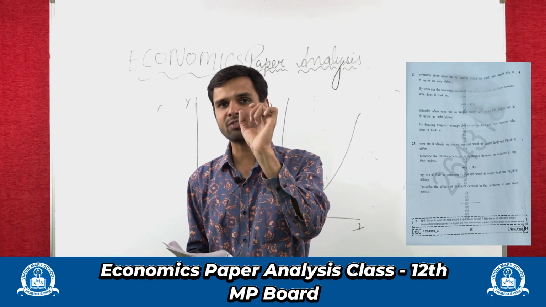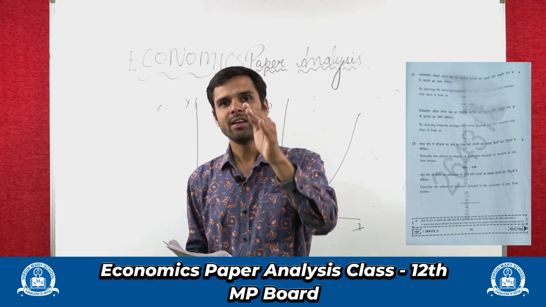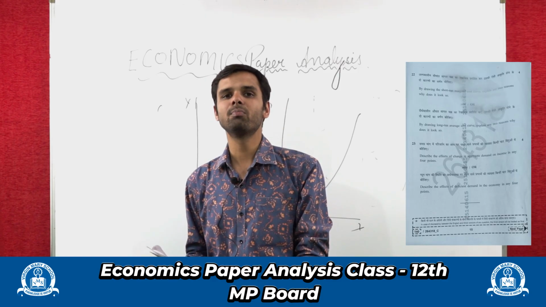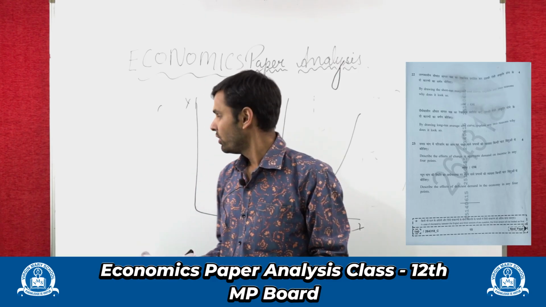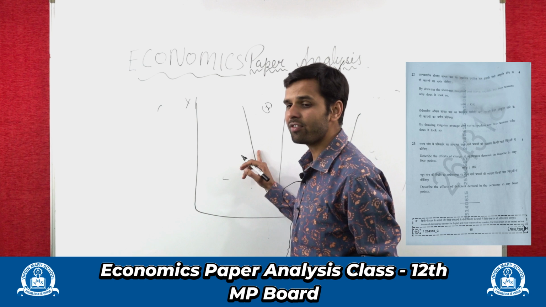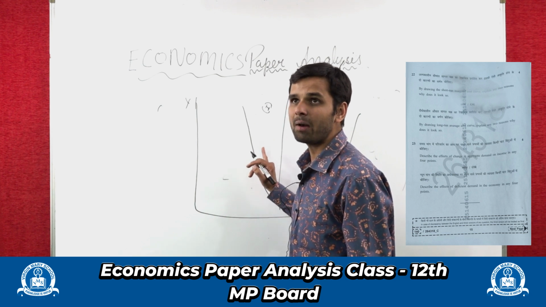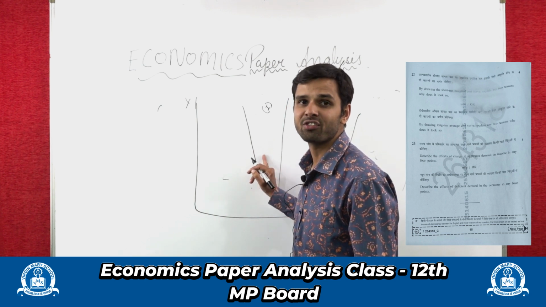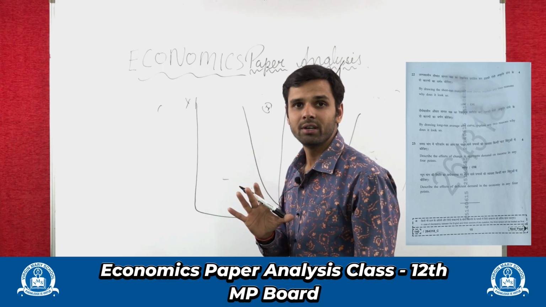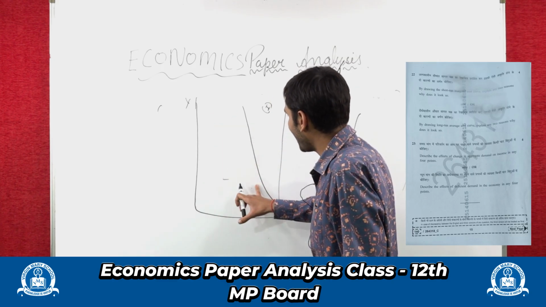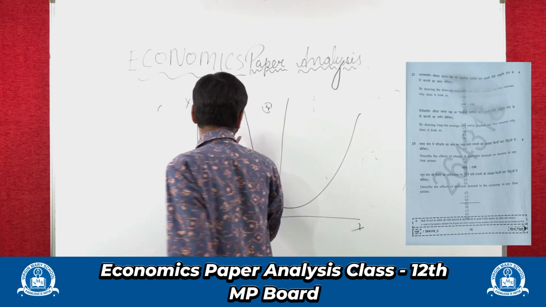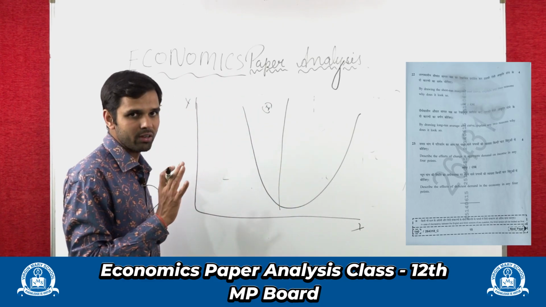So average fixed cost would decrease if I increase my production. This is the phase in which all the fixed factors are being efficiently utilized. Got it? So that's why average fixed cost keeps decreasing.